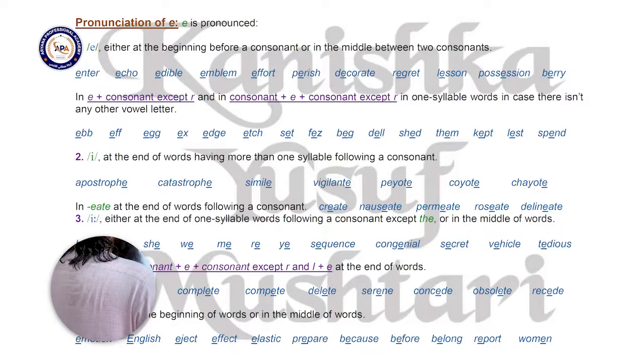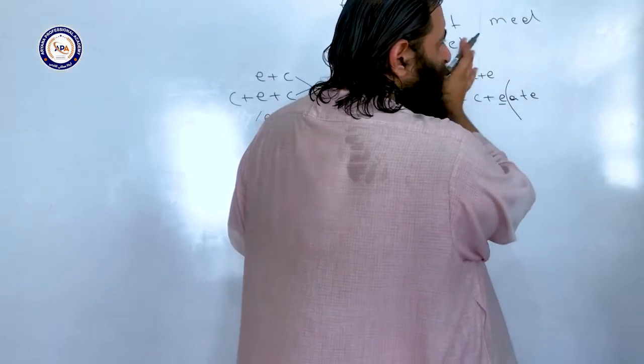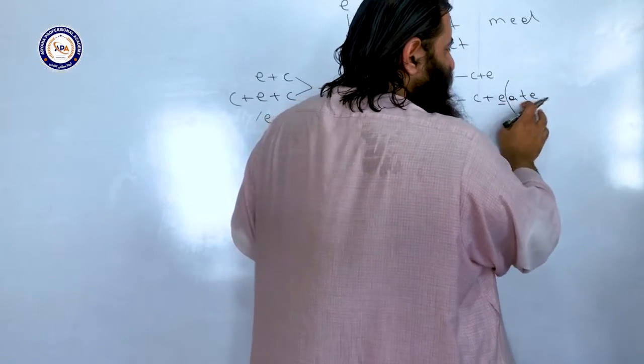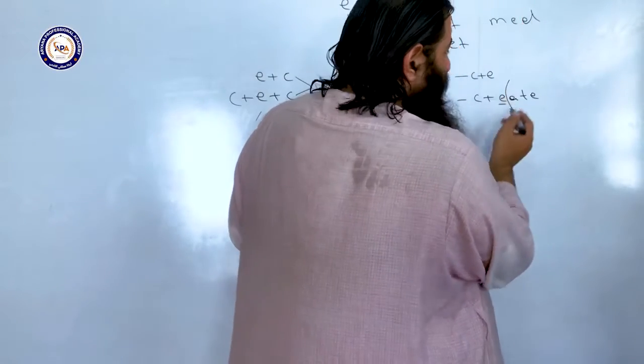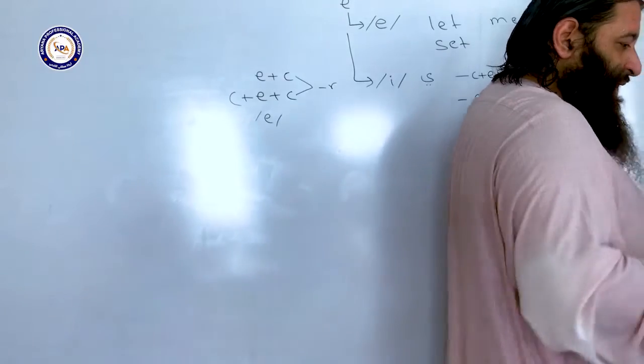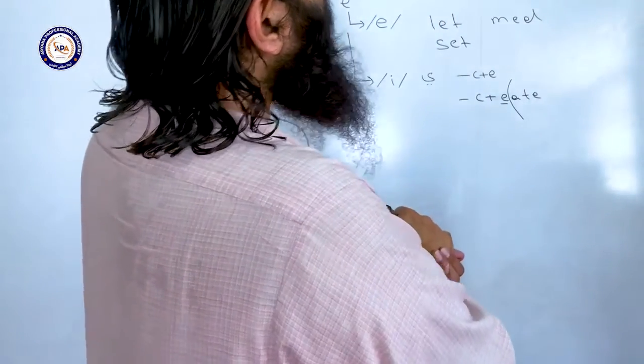Examples: create, nauseate, permeate, roseate, and delineate. The ATE portion we studied before. If it is a verb, ate. If it is an adjective or noun, it we studied. And the E is pronounced E. For example, I would say the examples.